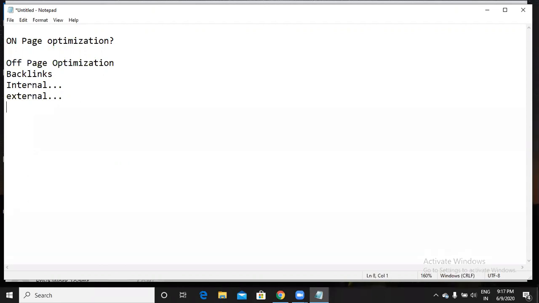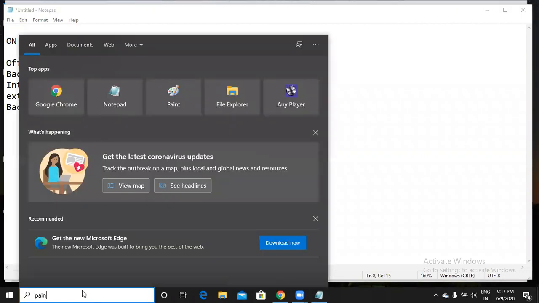One more thing is called backlinks. Backlinks means links from other websites to your website. Now let's say I am trying to give a link to Meena's website. That is in my hands. Can I get a link from Meena's website to my website? Is it in my hands? Tell me. No, it's not in my hands, right?